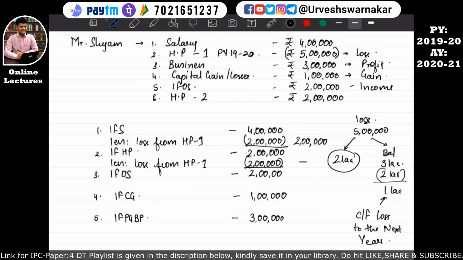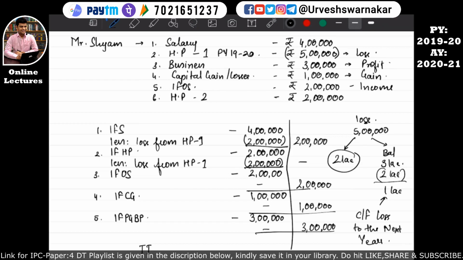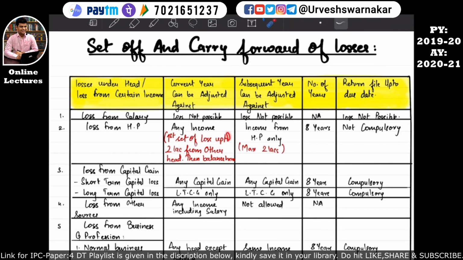Okay, so there are no losses. Basically we'll take out income from other sources 2 lakhs, income from capital gain, so outer column it will be 1 lakh, and there are no losses that can be set off from the income of business, so income from business also 3 lakh. That means total income, gross total income comes to around 2 lakh plus 2 lakh 4 lakh plus 1 lakh 5 lakh plus 3 lakh 8 lakhs. I hope this is quite clear to you all. Okay, so I hope you all have understood at least this part.